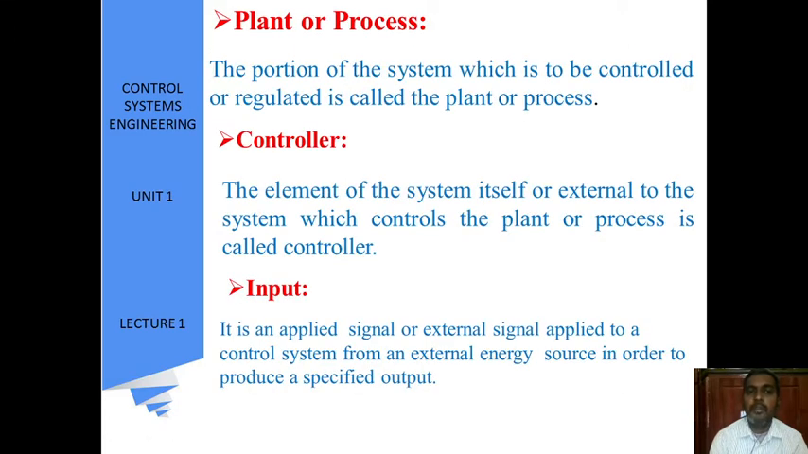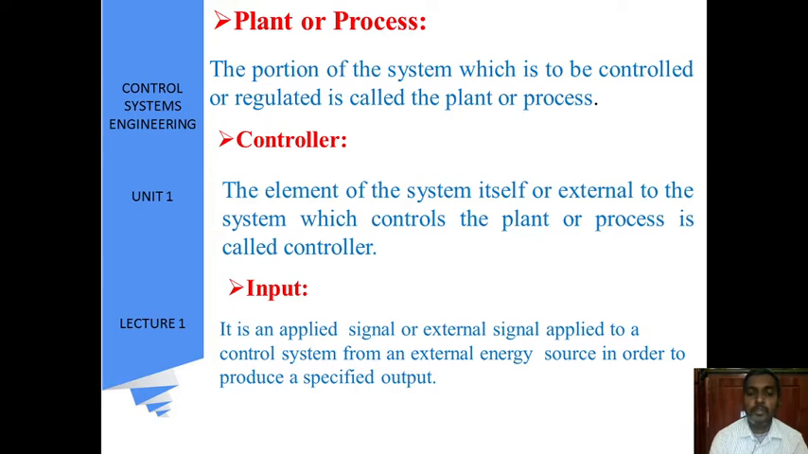Plant or process: a portion of the system which is to be controlled or regulated is called the plant or process. That means the input signal is controlled and then regulated, and that block is called the plant or process. Controller: the element of the system itself or external to the system which controls the plant or process is called a controller. Here the controller is going to control the process of the plant.